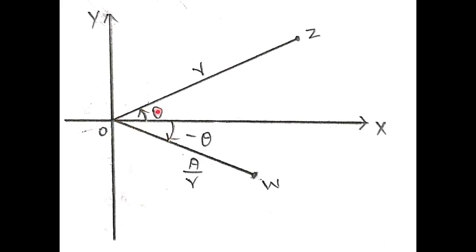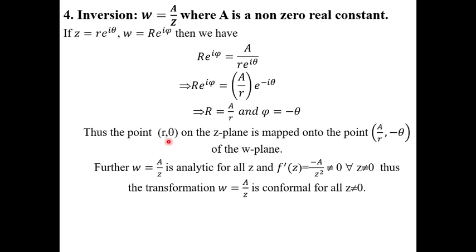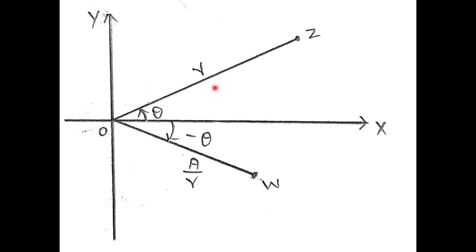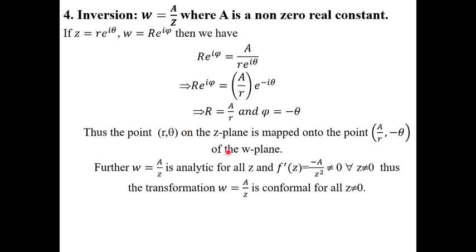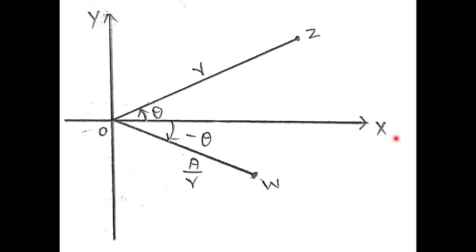Next, theta in the z plane. See here, r and theta in the z plane, a by r and minus theta in the w plane. Theta is moving towards the y axis, meaning anti-clockwise direction. In the w plane it is moving in the clockwise direction. For theta, the reflection is minus theta, the inverted value. So this is a by r, and this one is minus theta.